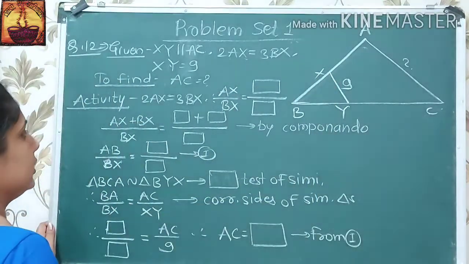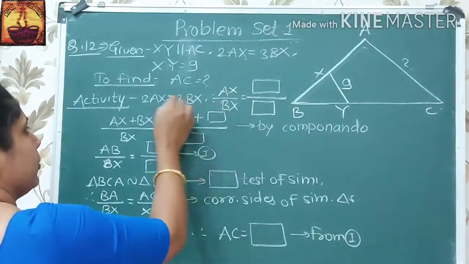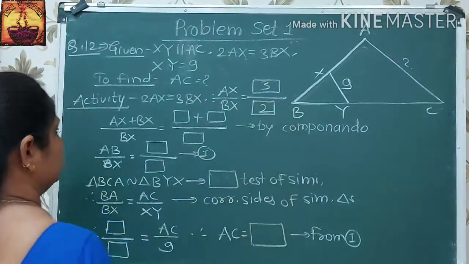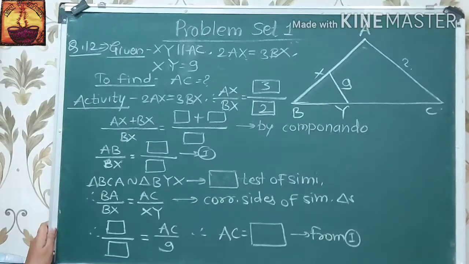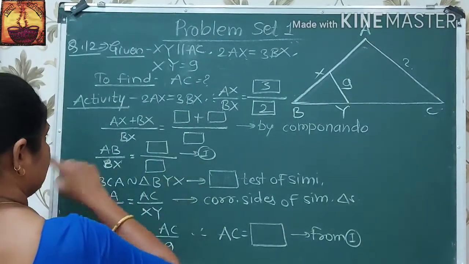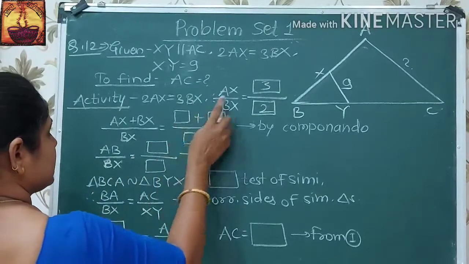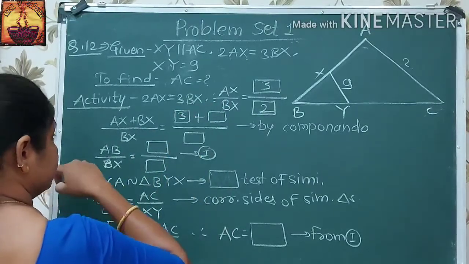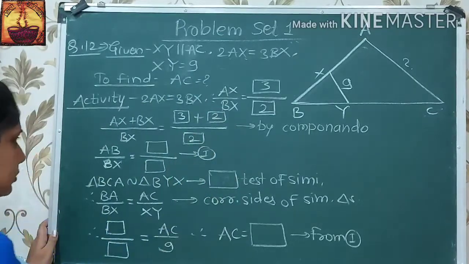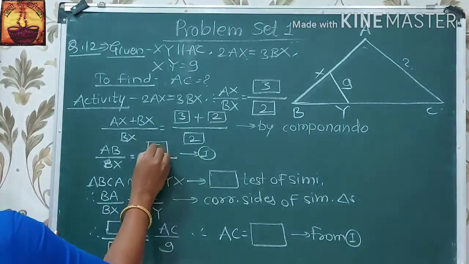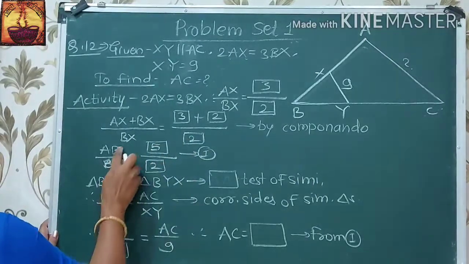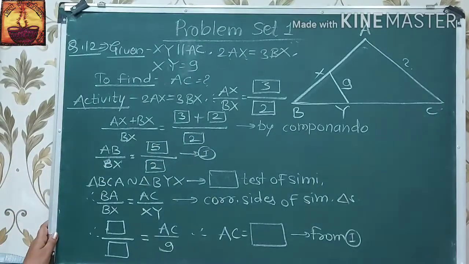Therefore, write in ratio AX upon BX is equal to 3 upon 2. Here, by componendo property, AX plus BX upon BX is, AX is 3, BX 2, upon 2. 3 plus 2 is 5 upon 2. AB upon BX is equal to 5 upon 2.